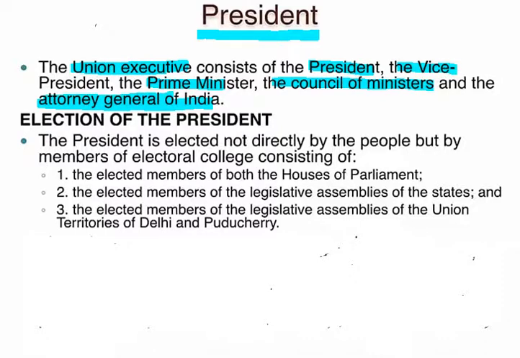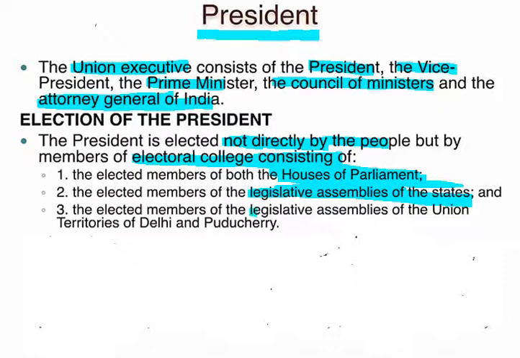The president's election is not direct by the people, but through the members of an electoral college. The electoral college consists of the elected members of both houses of Parliament, that is Lok Sabha and Rajya Sabha, elected members only, as well as the elected members of the legislative assemblies of the states. Remember, only elected members, no nominated members of Lok Sabha and Rajya Sabha, and the legislative assemblies will be involved in the election of the president.